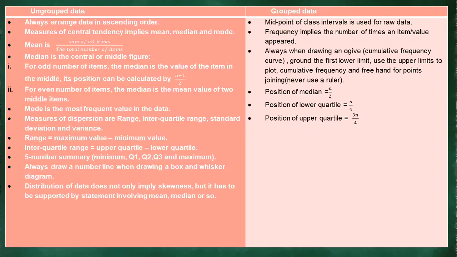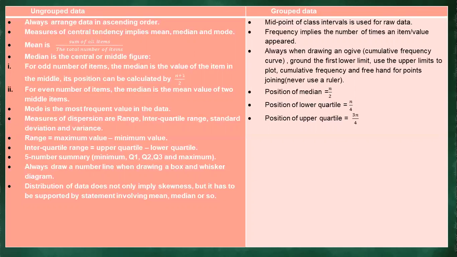ascending order. The second bullet, measures of central tendency. Remember we touched on that one. We are referring to the mean, the median, and the mode. And of course, I did explain the formula for the mean. We said it's the sum of all the items divided by the total number of items.